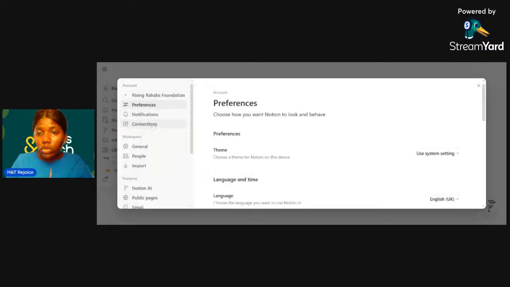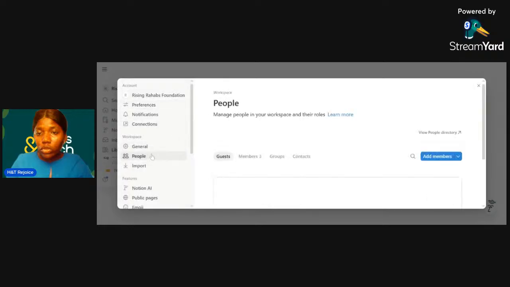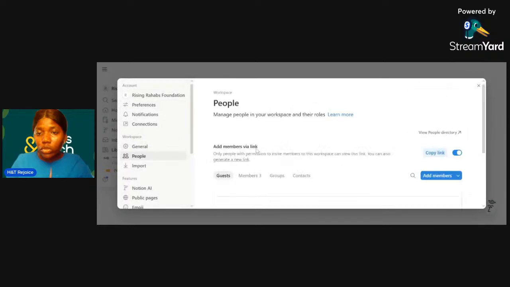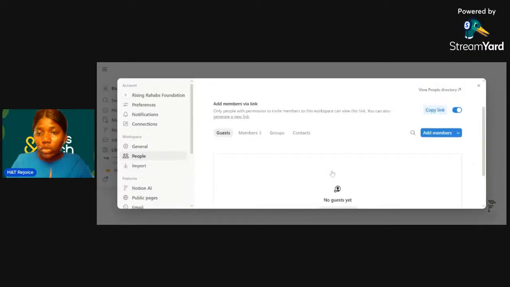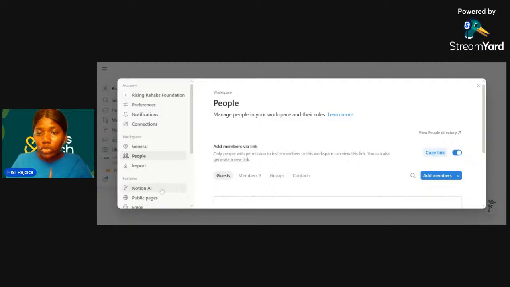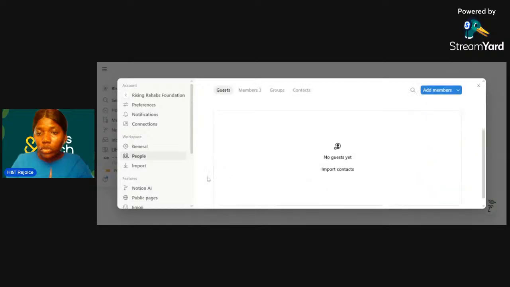Let's look at the settings. If you have more people in this workspace, it will show here. You can also have guests. You can import contacts as well. Guests have a limit of participation they can have when you invite them. You can invite someone to see your workspace without them having access to edit or do anything. Then you can add members, groups, contacts, guests. Then you can also use Notion AI.